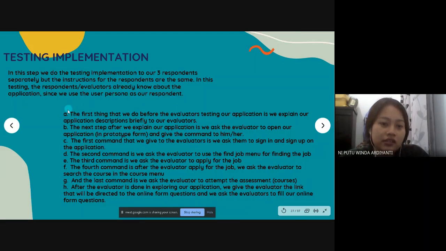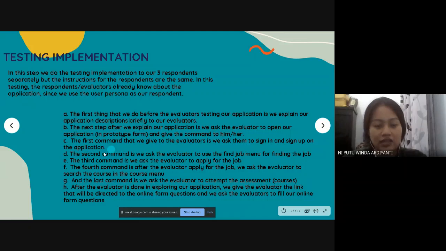So the first thing that we do before the evaluator tests our application is to explain our application description briefly to our evaluator. After we explain about the application, we ask the evaluator to open our application in prototype form and give the commands to him or her. The first command we give the evaluator is to ask them to sign up or sign in